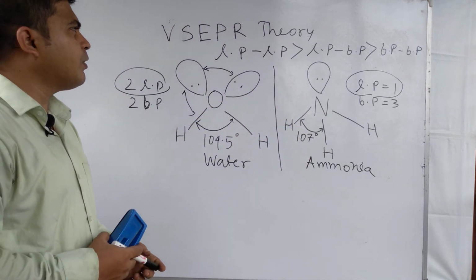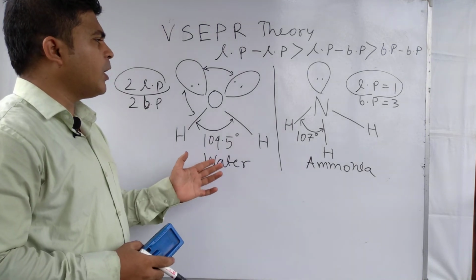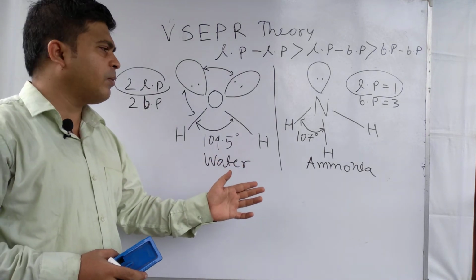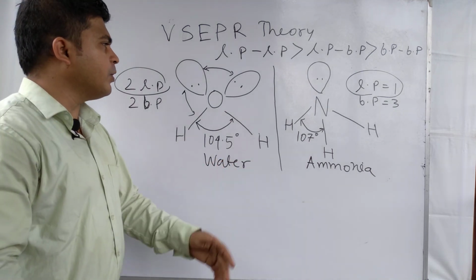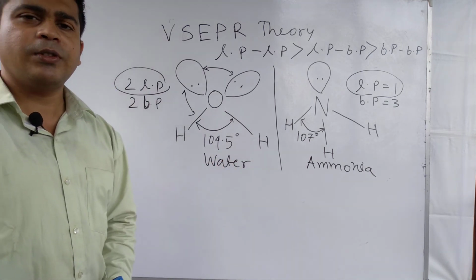So this is the reason why in case of ammonia the bond angle is 107 degree, and in case of water the bond angle is 105 degree. So this is the discussion.